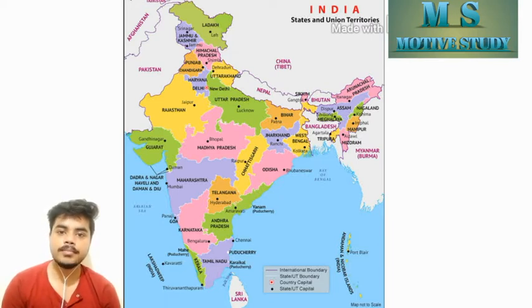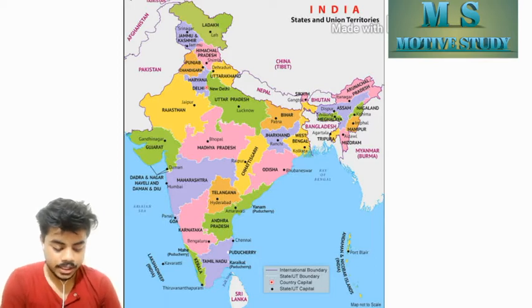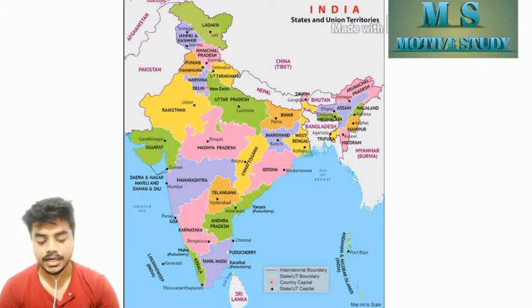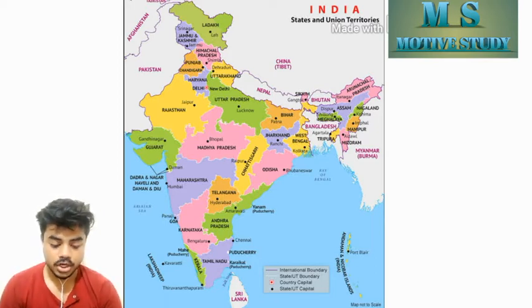Now you can see this is the map of India. Today we are going to discuss the distance, some important points, and area related to India. Okay. Now let's begin. First of all, we have to know that India lies in the Asia continent, which is one of the biggest of the 7 continents.